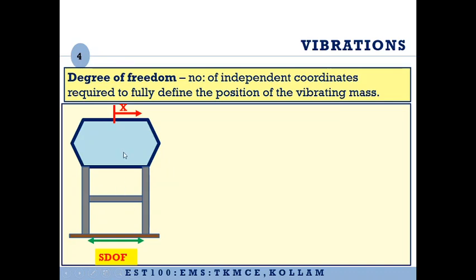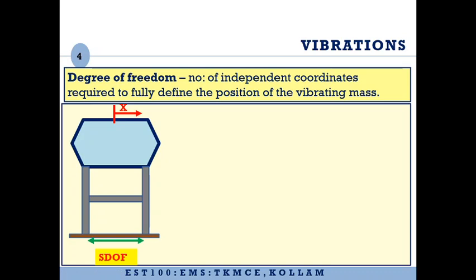Then this water tank will also have to and fro motion. The deformed position or the displacement of this water tank can be represented by the displacement of this mass.